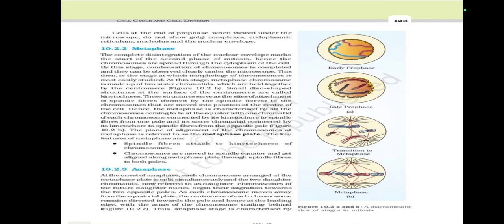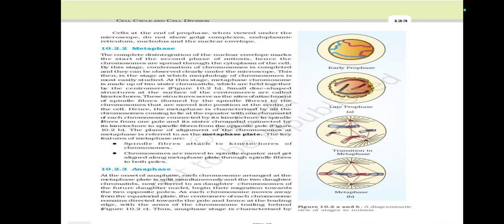Cells at the end of prophase, when viewed under the microscope, do not show Golgi complex, endoplasmic reticulum, nucleolus, and the nuclear envelope. Metaphase. The complete disintegration of the nuclear envelope marks the start of the second phase of mitosis. Hence, the chromosomes are spread through the cytoplasm of the cell.